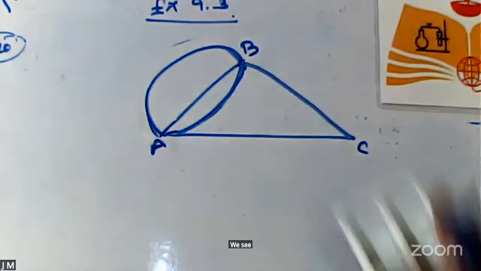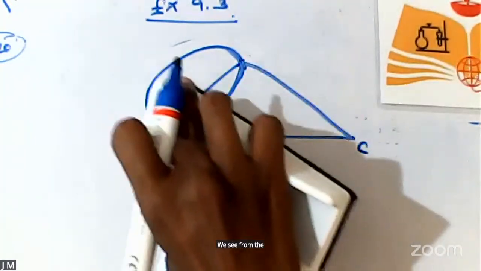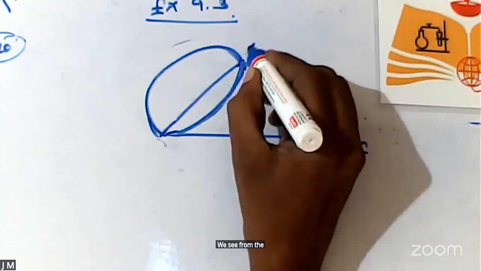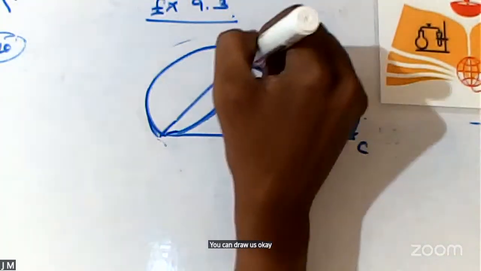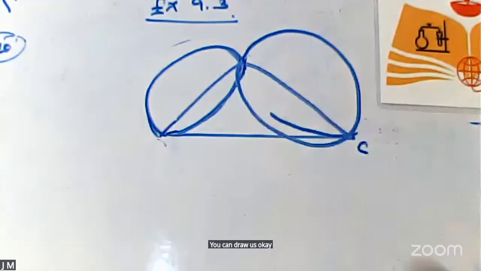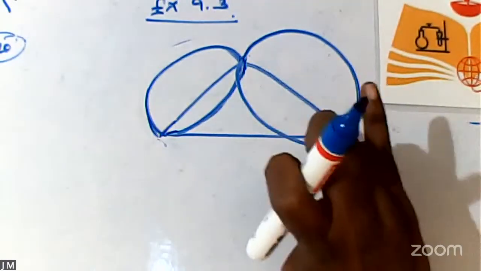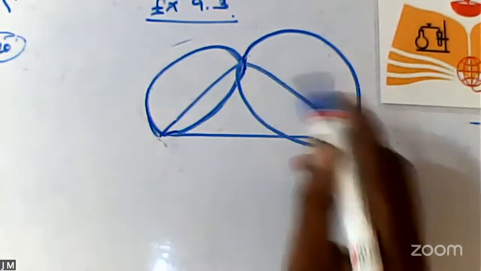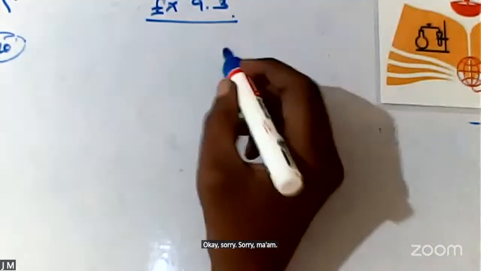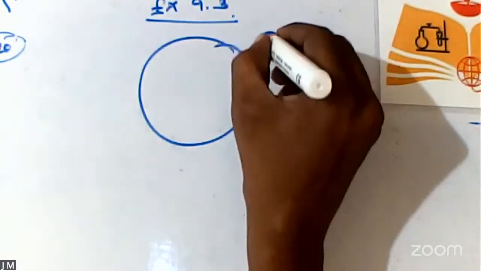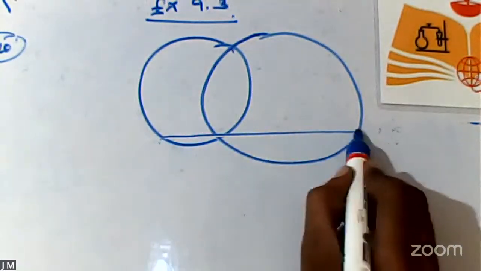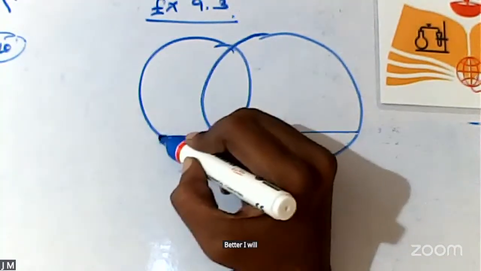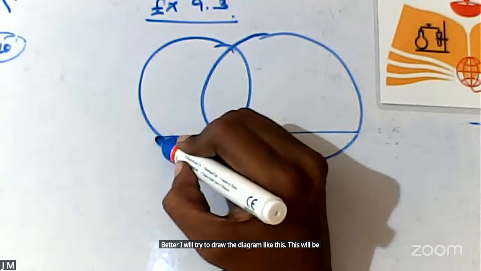From there you can draw a circle. Sorry. Better I will try to draw the diagram like this. This will be much better. You need not have a confusion.